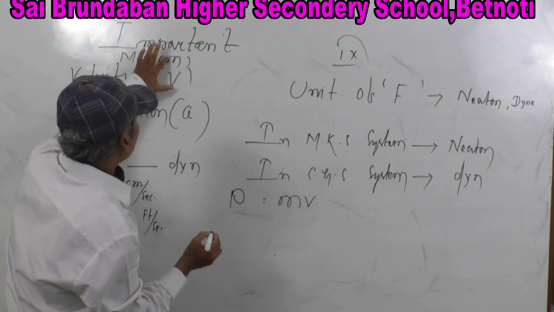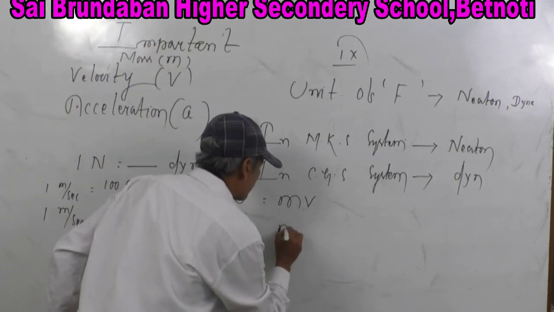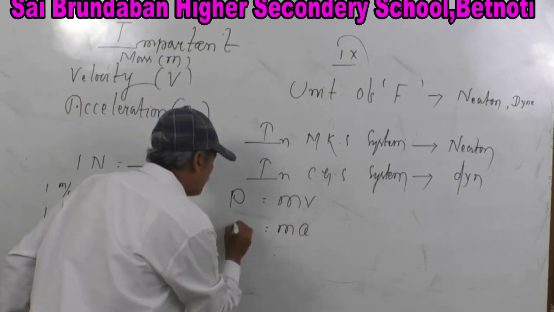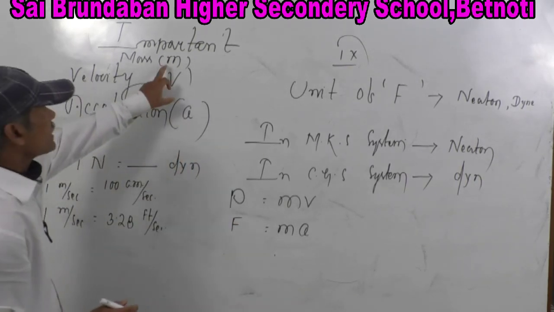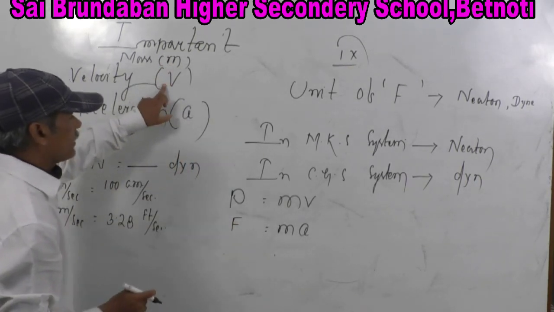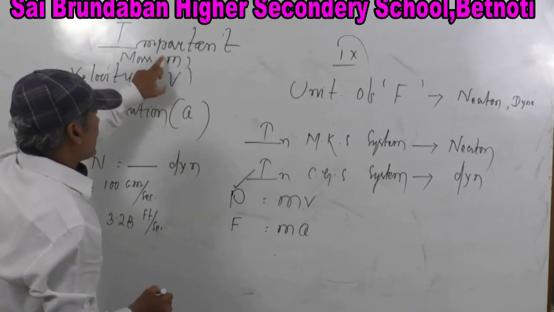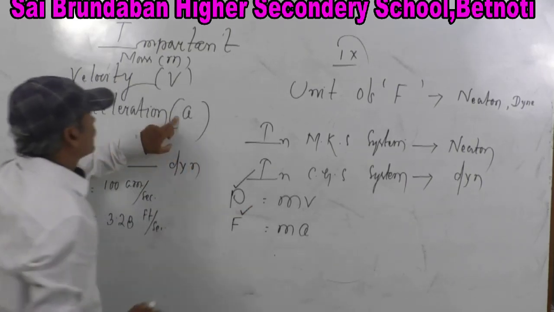Now you multiply M with A. M into A. What is that? That is force. So mass multiplied with velocity gives you momentum. Mass multiplied with acceleration gives you force.